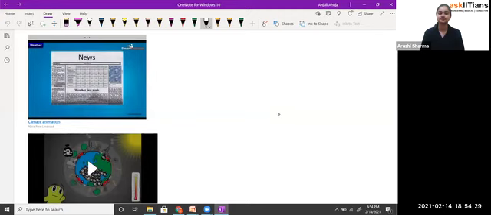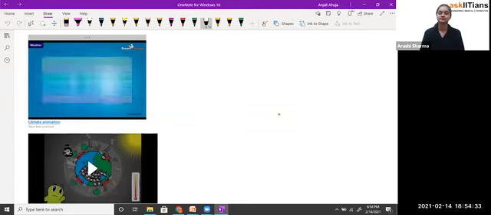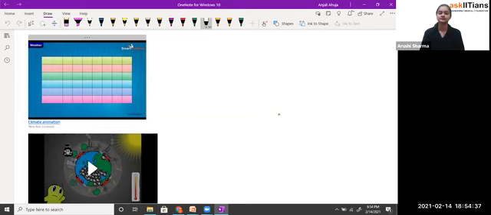Collect the weather reports of the last week from any newspaper. Then, draw a table with 6 columns and 8 rows. Name each column in the first row as date, maximum temperature, minimum temperature, maximum humidity, minimum humidity, and rainfall, respectively. Now fill all the rows with the information provided in the weather reports of the newspaper.